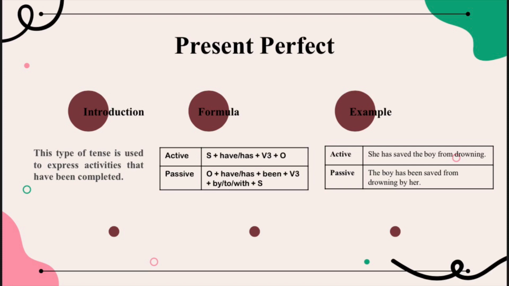Next, for the present perfect, this type of tense is used to express activities that have been completed. For the formula of active voice is subject plus have or has plus verb 3 plus object. For the passive voice is object plus have or has plus been plus verb 3 plus by plus subject. For the example of active voice is she has saved the boy from drowning. For the passive voice is the boy has been saved from drowning by her.